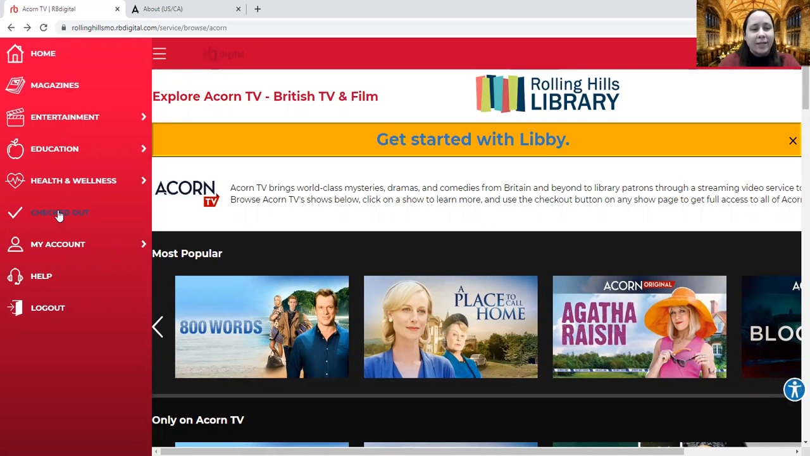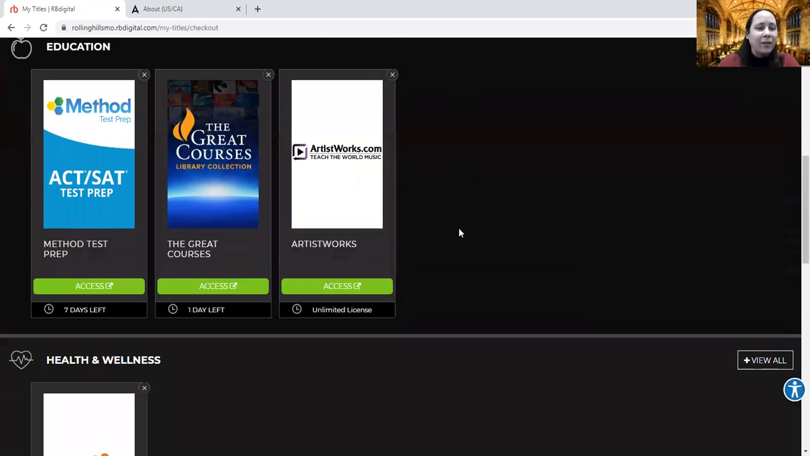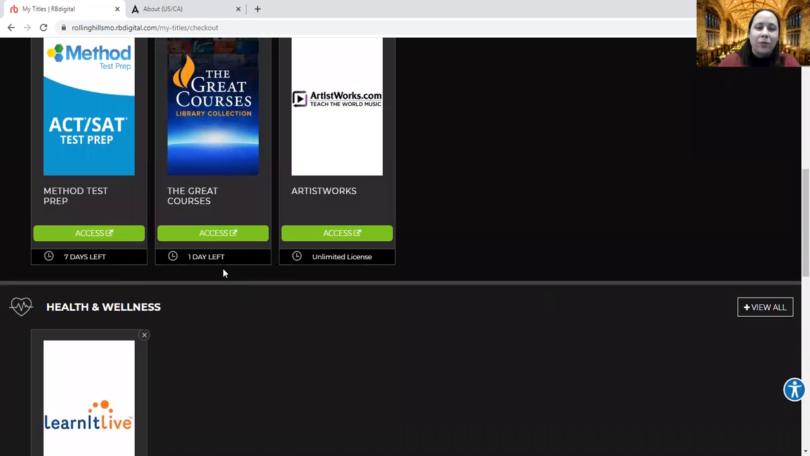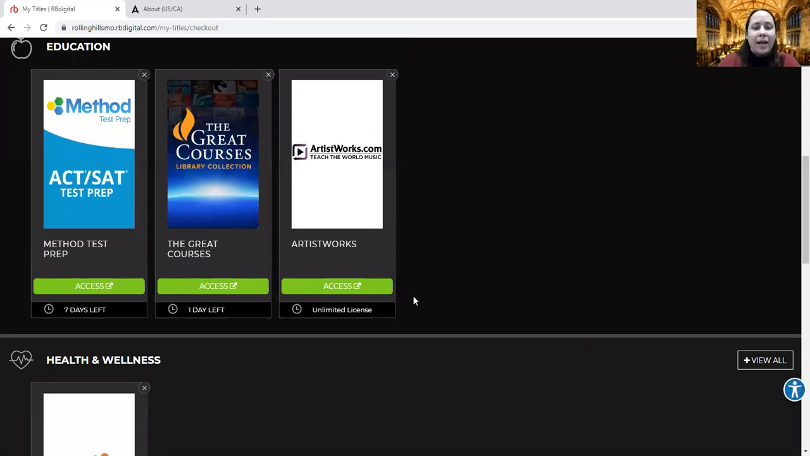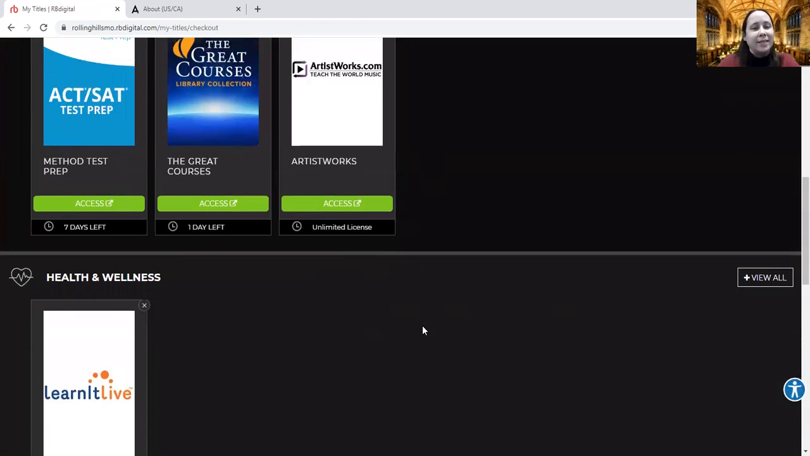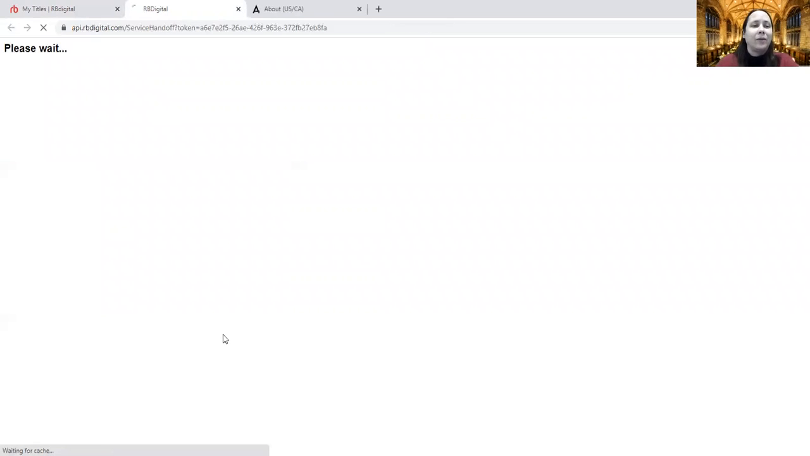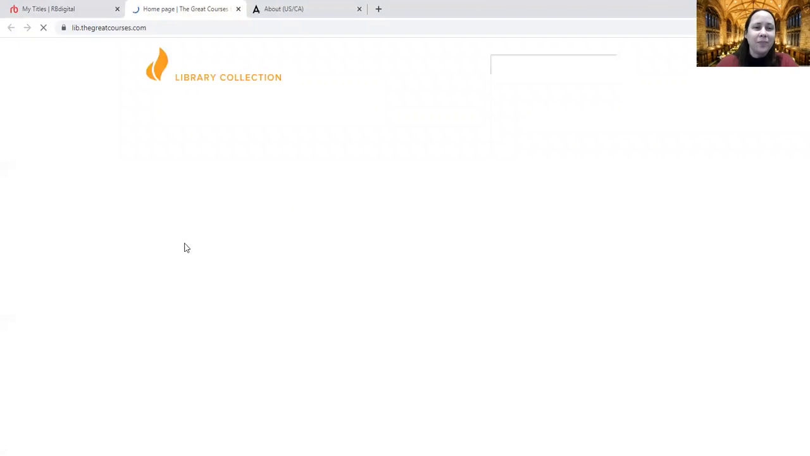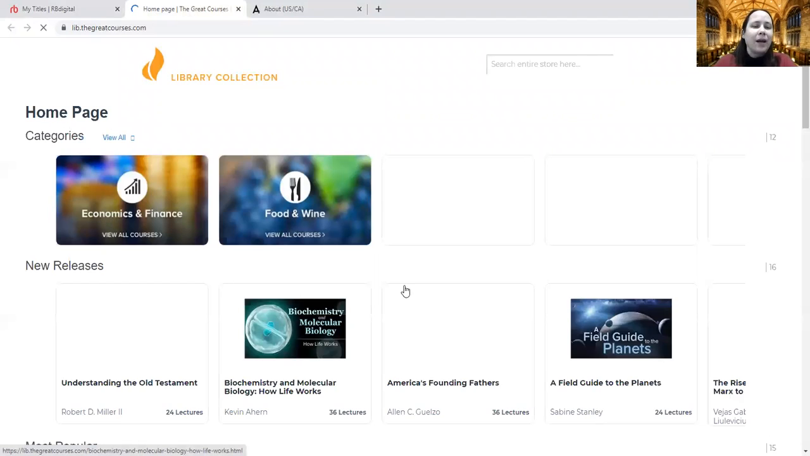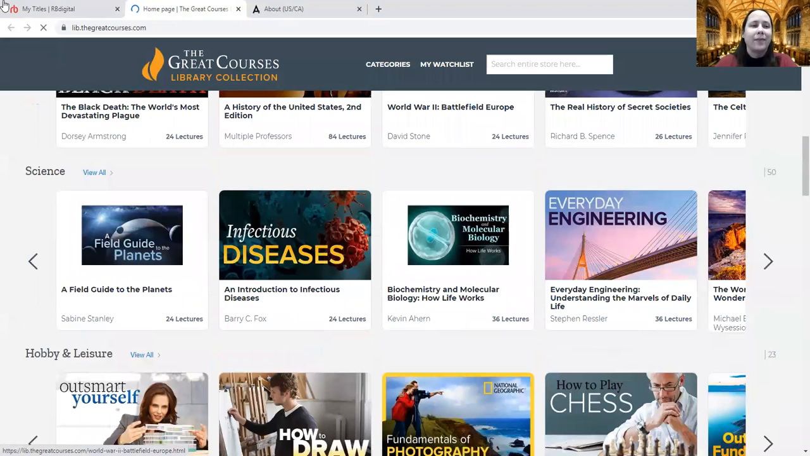I can see what I have checked out. So at present, I've checked out a lot of things. So hey, look, education. I want to go look at Great Courses. Anything that you have checked out will have this green access button, and you'll notice ArtistWorks gives you an unlimited license. So you'll just click on that green access button, and it will take you to whatever resource, in this case, the Great Courses. And then you can find whatever show you want to watch. And there you go.